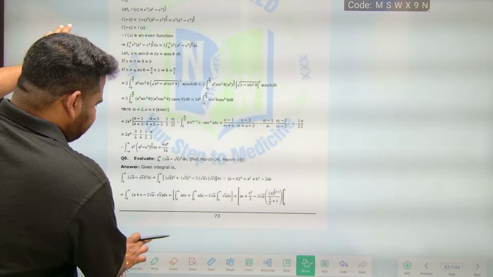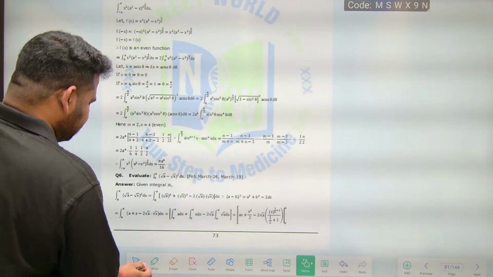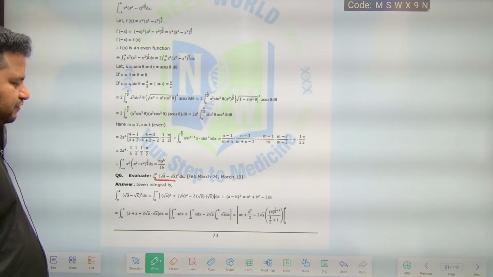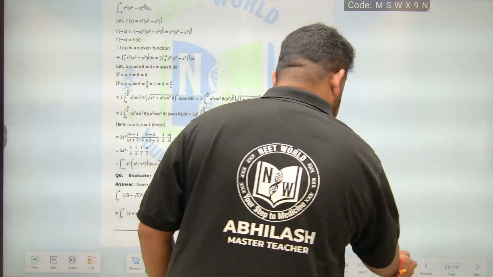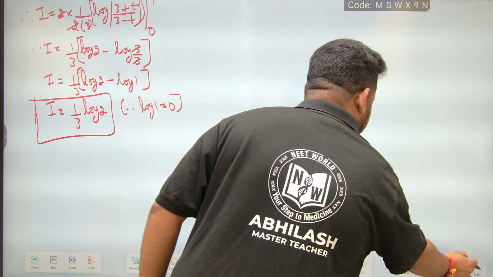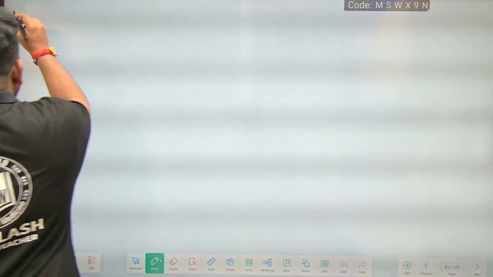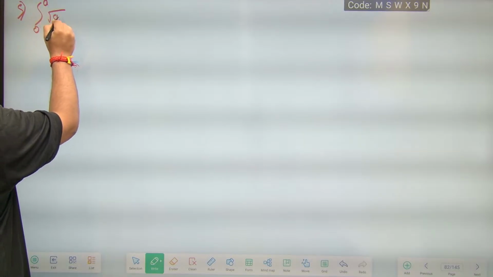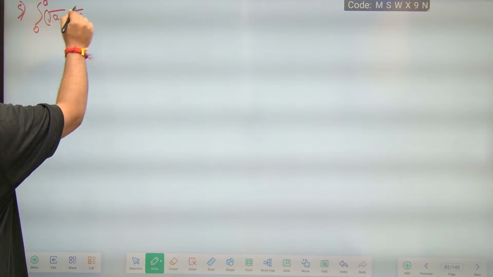What they are telling in the sixth question is, evaluate, again it is evaluate only. The integral from 0 to a of square root of a minus square root of x, whole square. This is the thing that they are asking. Now let us solve this. This is the fifth question we are doing.